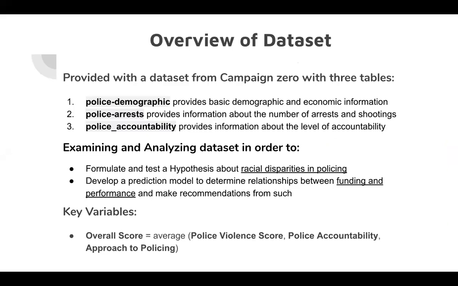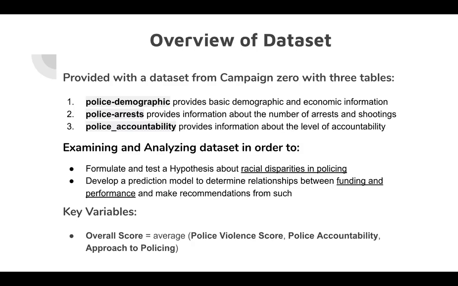The data set that we were provided with came with 3 tables: a police demographic table, a police arrest table, and a police accountability table. And we were examining and analyzing the data set in order to formulate and test a hypothesis about possible racial disparities in policing and develop a prediction model to determine relationships between police funding and the performance of police departments, and therefore make recommendations from such.